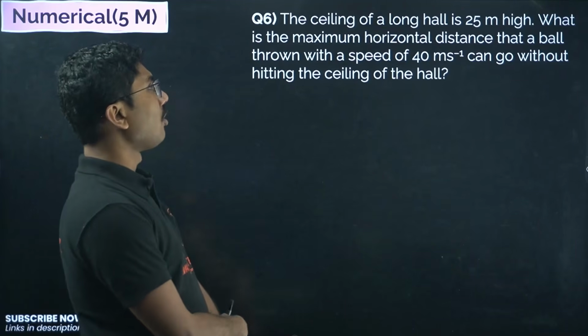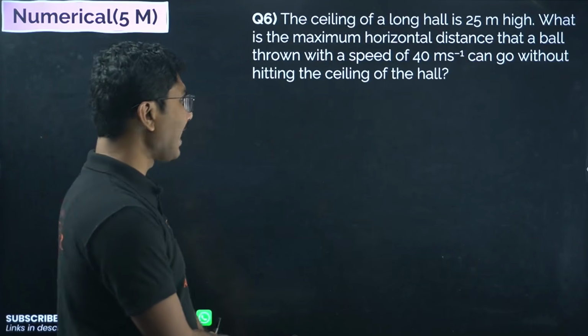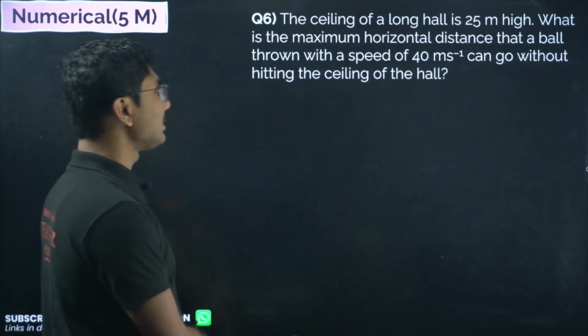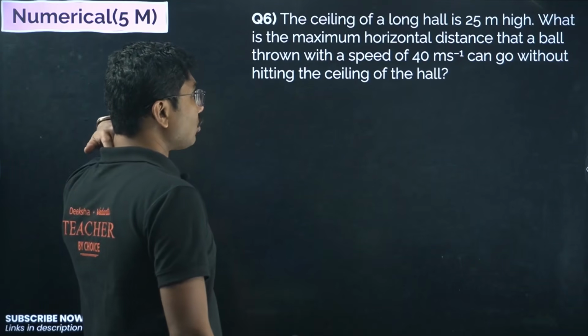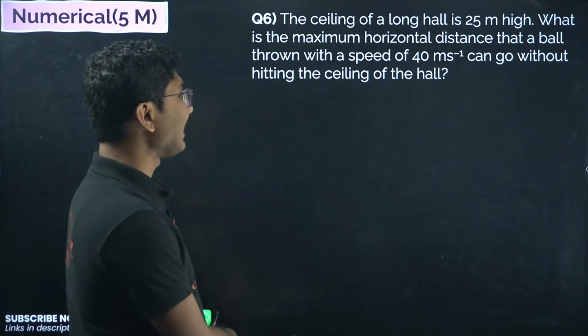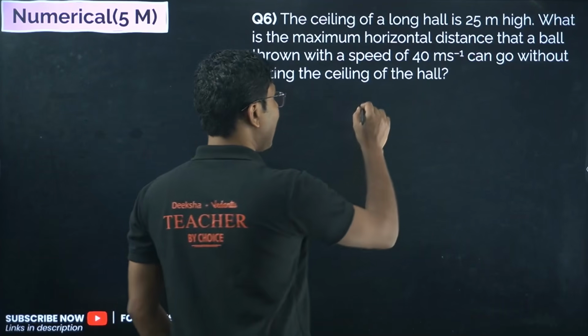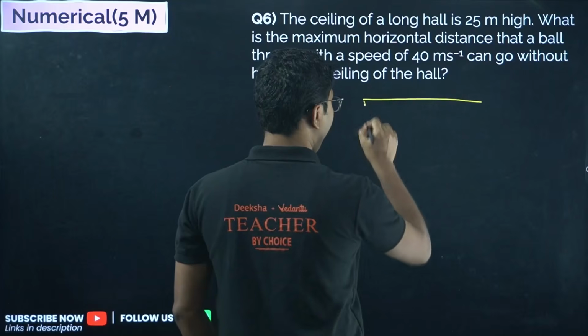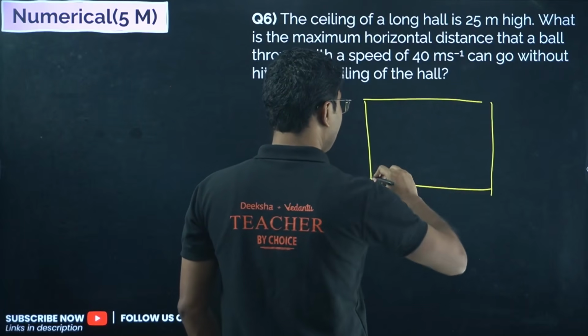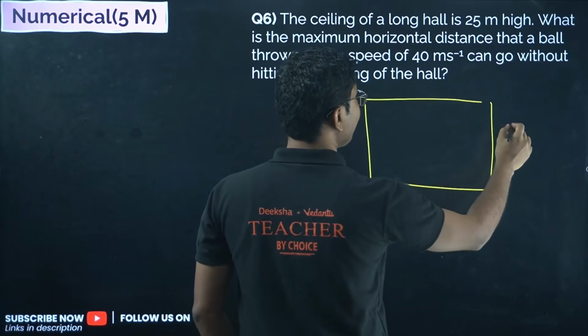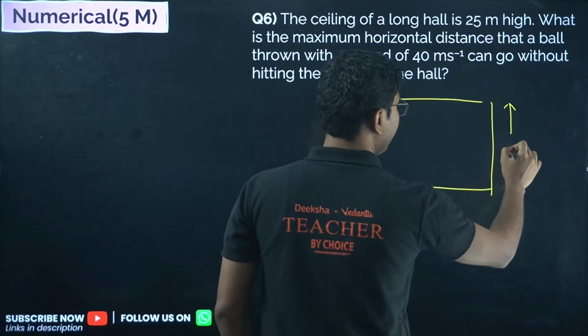The ceiling of a long hall is 25 meter high. What is the maximum horizontal distance that a ball thrown with a speed of 40 meter per second can go without hitting the ceiling of the hall? So here we have a building, and the height is 25 meter.